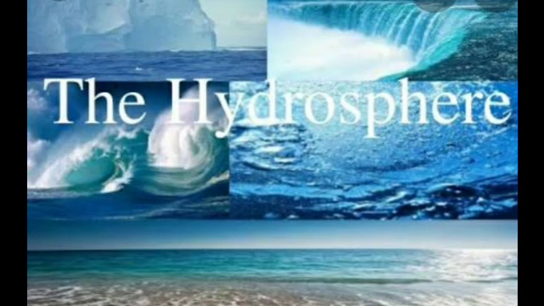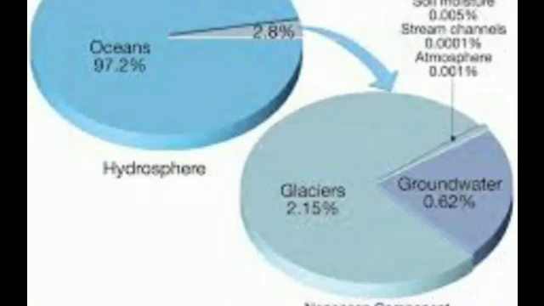Hydrosphere means the water from oceans, seas and other water bodies together. Now we'll see in detail about the hydrosphere. Clear, children? So what do you mean by hydrosphere?